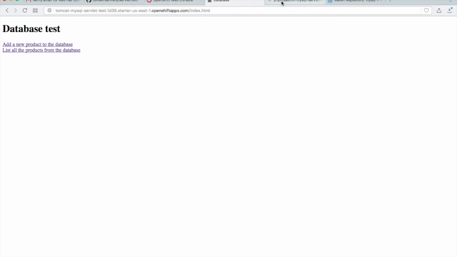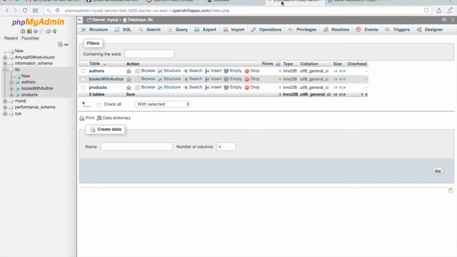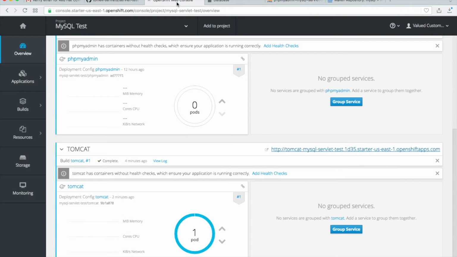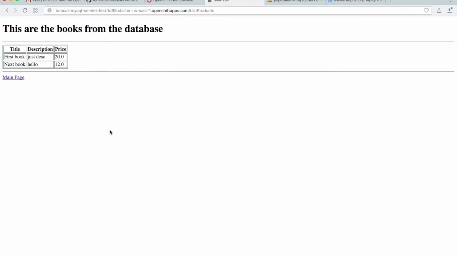We are not able now to open our MySQL because it's not working, because we need 2 pounds. So maybe add one more book to see that it works. Next book. And then main, and you can go to list all products and you see we have everything there.